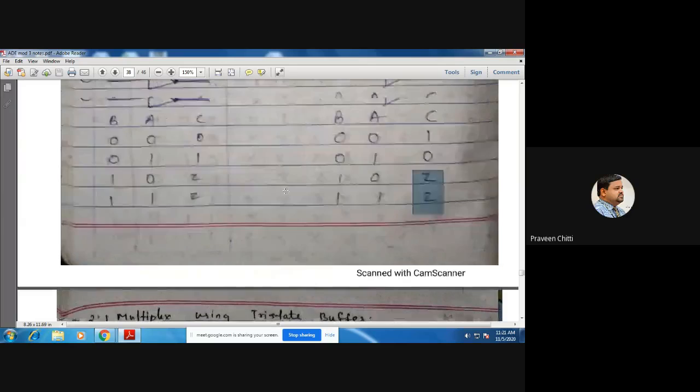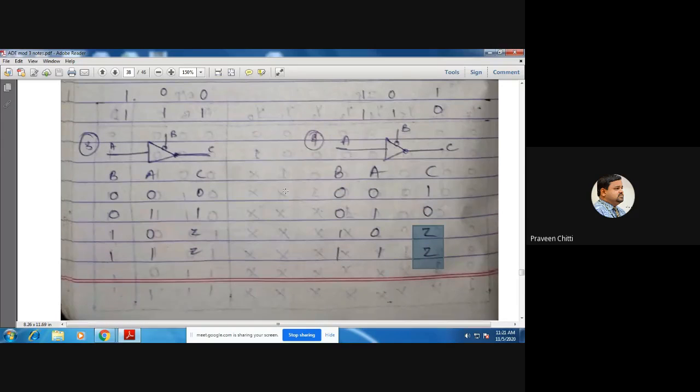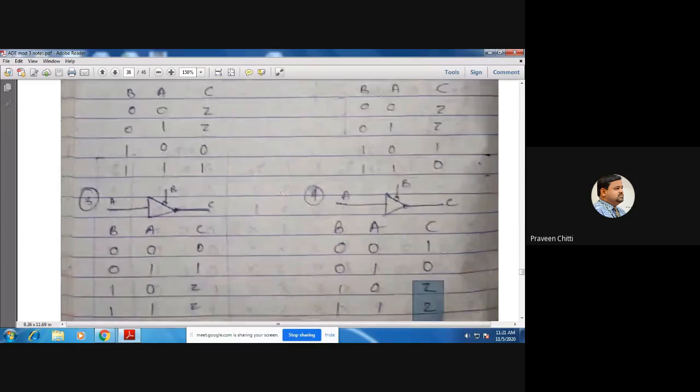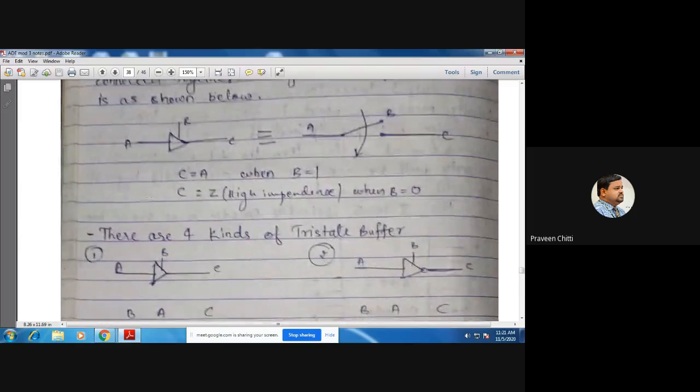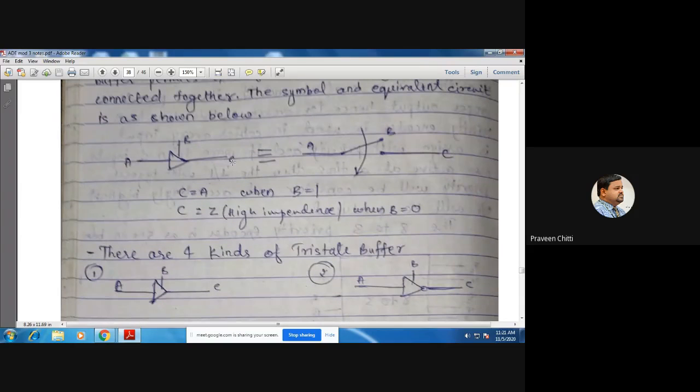Now, can you implement a 2:1 mux using these tri-state buffers? Because for this normal buffer, I said C is equal to A when B is equal to 1, and C is high impedance when B is 0. But in a 2:1 mux, we have a select line, and when that select line is 0, it should select one of the two inputs, and when that select line is 1, it should select the other input.